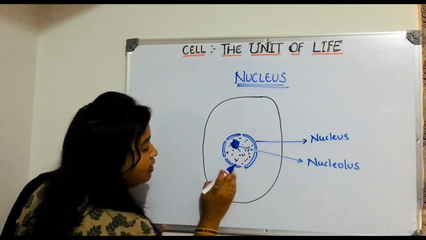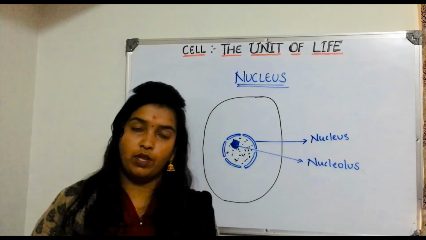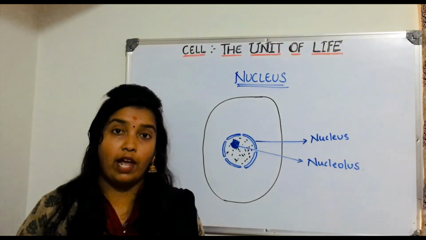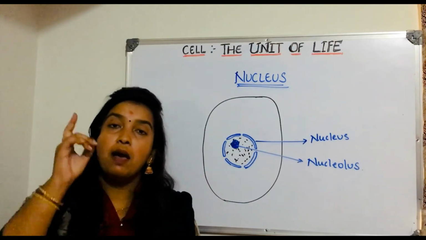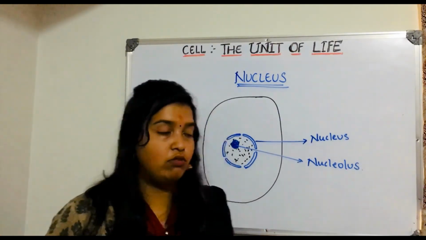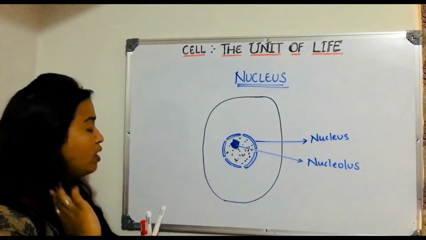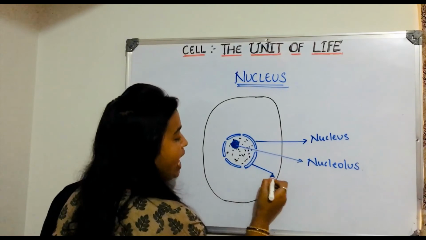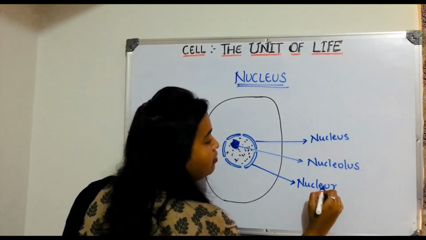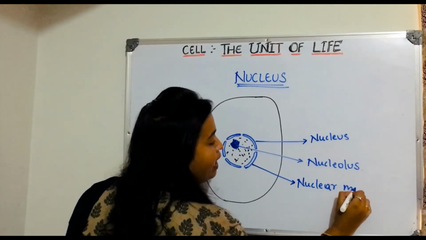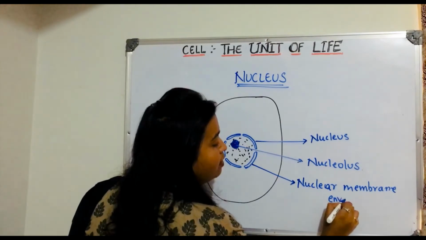Now what is this thing? These are double membrane structures, right? So nucleus is having membrane. That's what you should understand. That is why prokaryotic cell does not have nucleus, because prokaryotic cell will not have any membrane bound organelle. Now this nucleus is having membrane, so it is not present in prokaryotic cell. So here you can see this is the nuclear membrane, or you can also call it nuclear envelope.